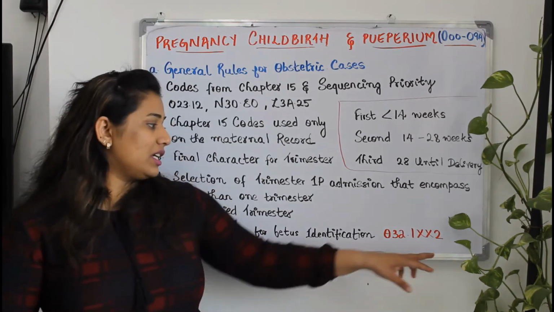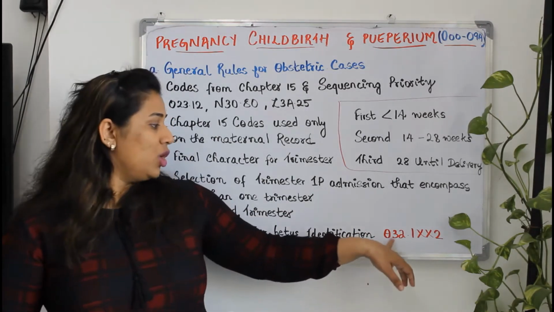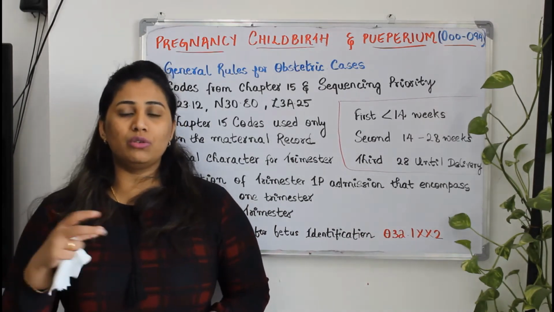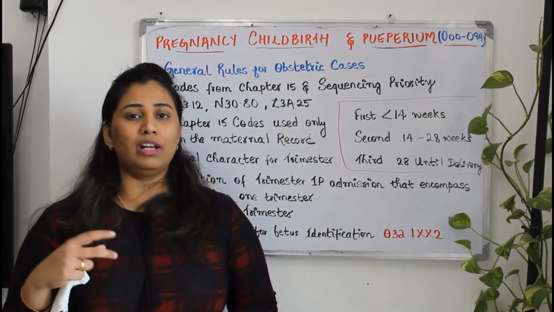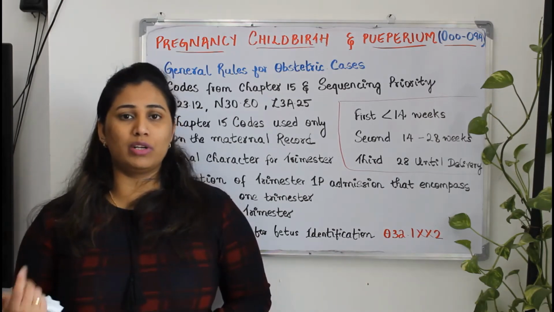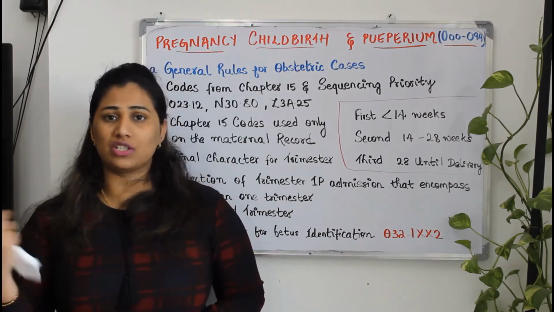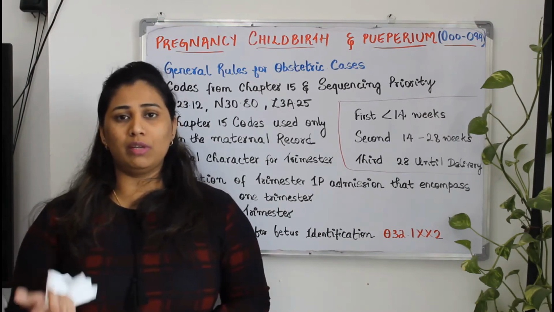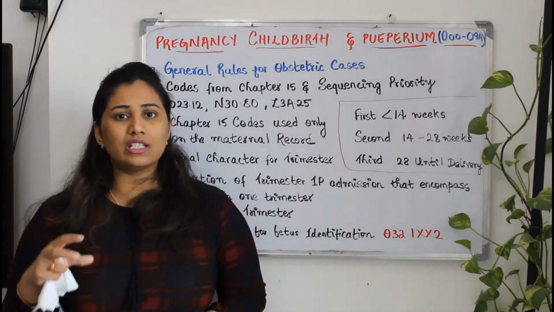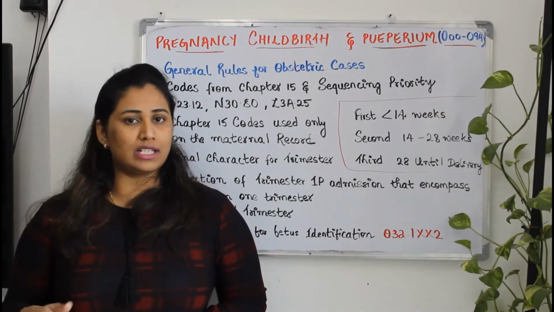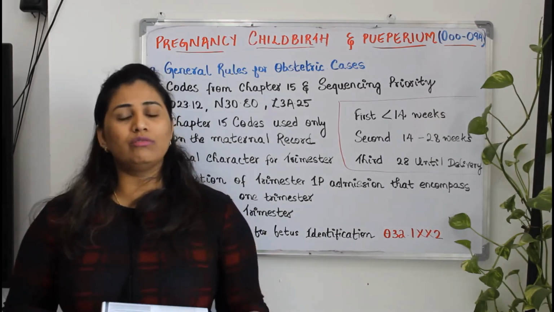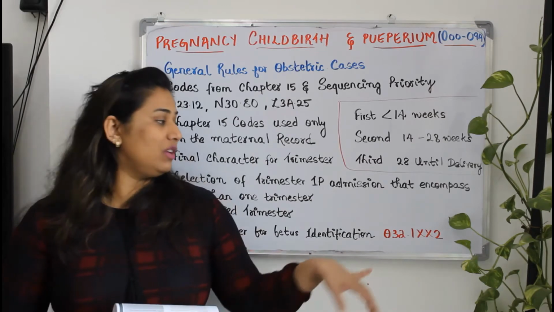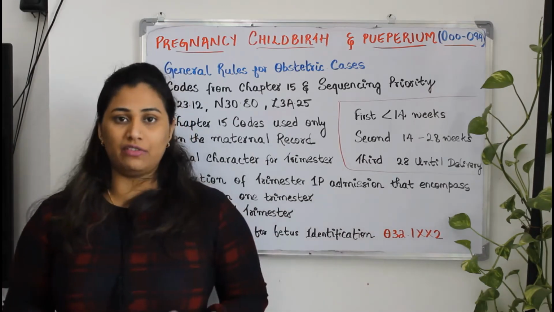In that case, the last one, if you take this code O32.1XX8, sometimes what happens during the examination, the baby 1 will be normal and the second baby will be having some other complication like cord around the neck, breech presentation, something else like that. Vice versa can also happen. Baby 1 will be abnormal and baby 2 will be normal. In that case, we need to indicate which baby is having the symptom or some other disease condition. For that, we will indicate this fetus identification number.